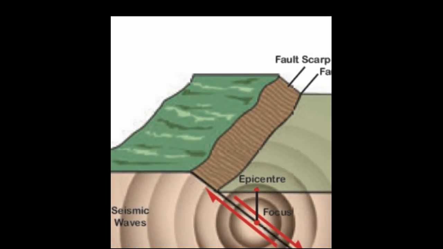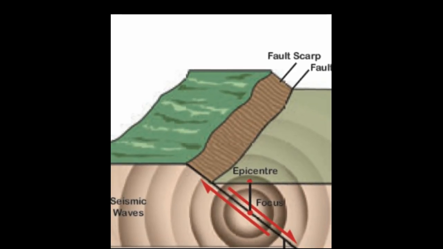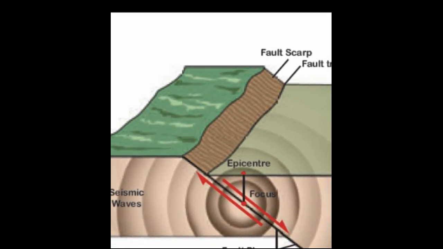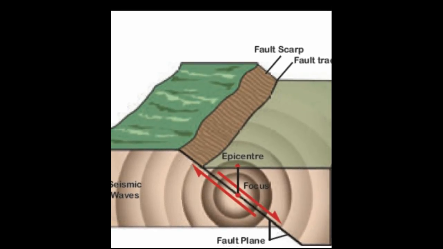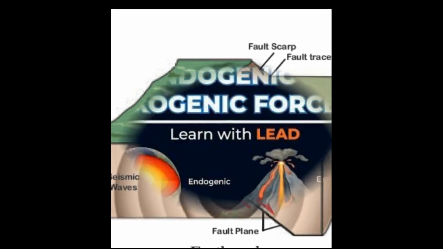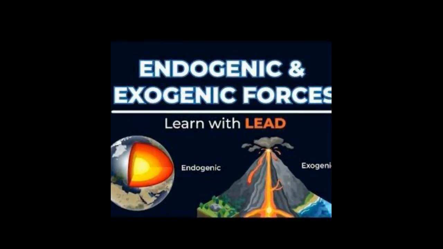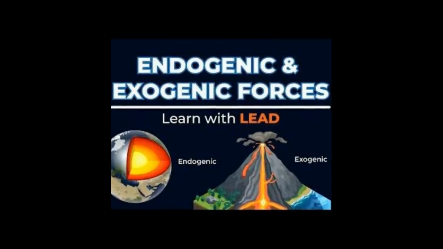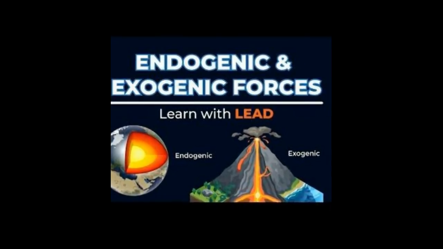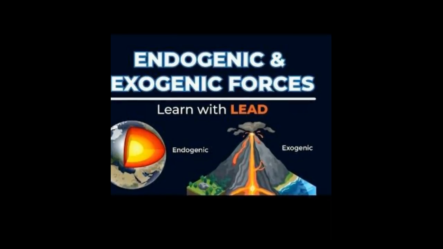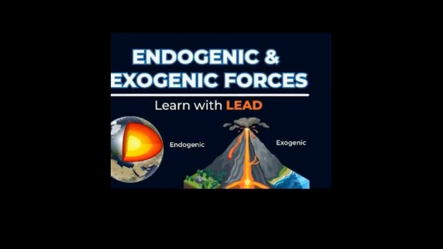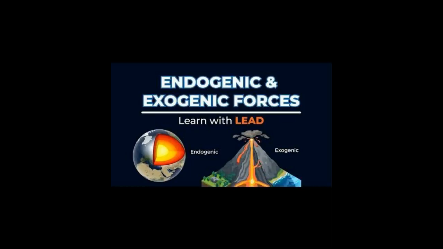The earth's movements are divided on the basis of the force. The forces which act in the interior of the earth are called endogenic forces. So there are two forces: one is endogenic force, another is exogenic force. Endogenic force is an internal process that occurs inside the earth. Exogenic force is an external process that occurs on or above the earth's surface.